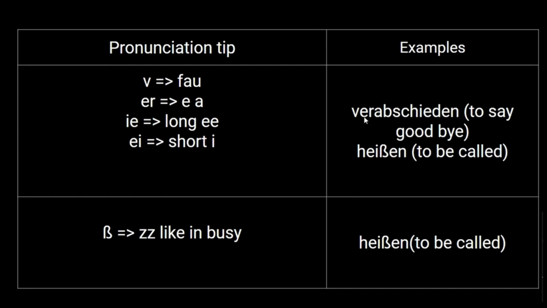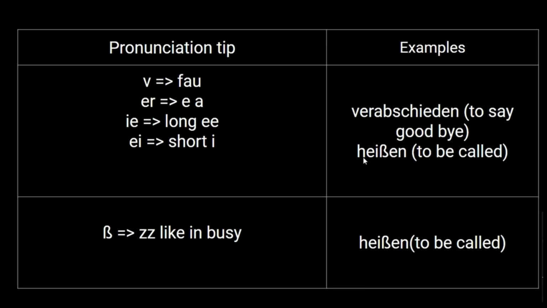Let us consider an example. I have a verb here, verabschieden, that means to say goodbye. V is pronounced as F in German, and that's why it is "ferabschieden" and not "verabschieden". Also, ER should be pronounced as "ear", and that's why I said "verabschieden". IE needs to be pronounced as long E. And another tip is, when a verb ends with en, you should not pronounce it as "en", but "n". What I mean to say is "verabschieden" and not "verabschieden".